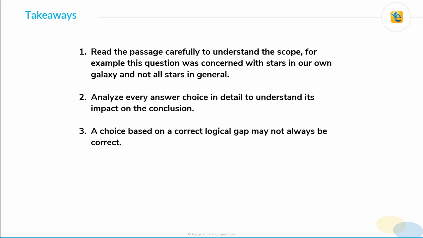Alright, now third point, a choice based on a correct logical gap may not always be correct. For example, choice A, it was close to one of the correct logical gaps, still because of the missing aspects it is incorrect. So I hope you had some good takeaways from this question. Happy learning.